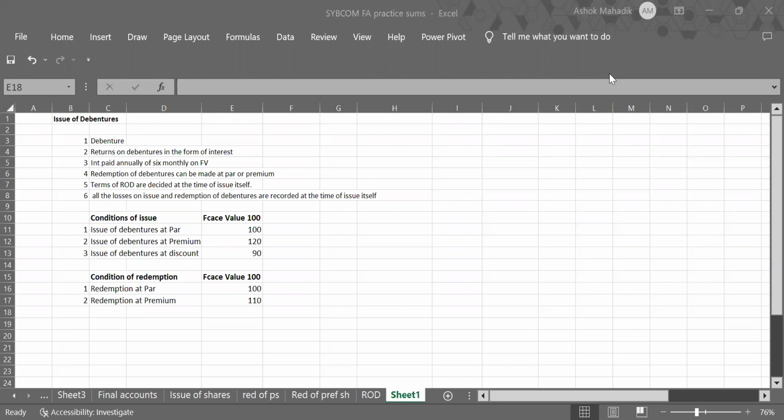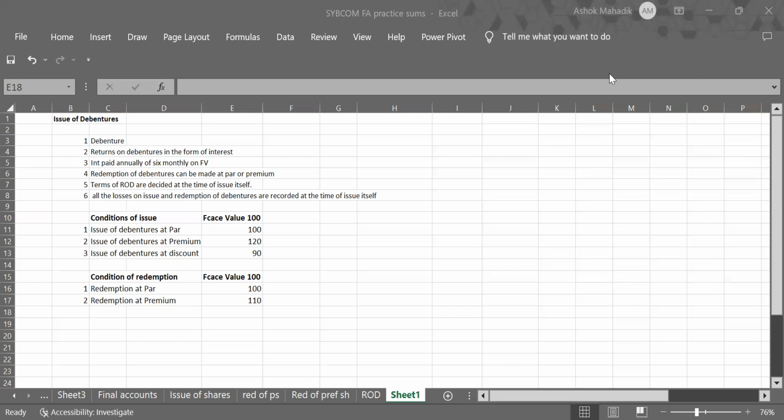First, debenture. You know that in case of sole trading concern, the owner contributes capital. In case of partnership firm, partners contribute capital. In case of joint stock company, the capital is divided into small parts. Each such part is called a share, and these shares are sold to public, and the capital is raised from public in the form of share capital.